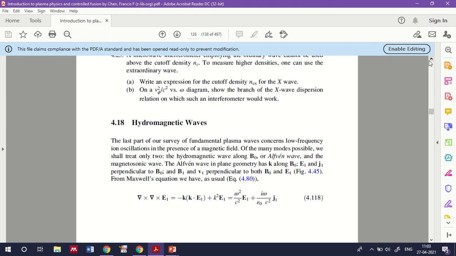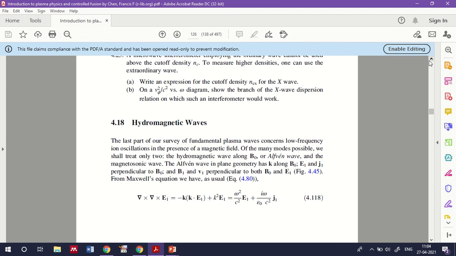So there are two types of wave. It's a low frequency oscillation in the presence of a magnetic field. The hydromagnetic wave is generated by the low frequency ion oscillation in the presence of a magnetic field, and it will be propagating along B0, which is also called the Alfvén wave.